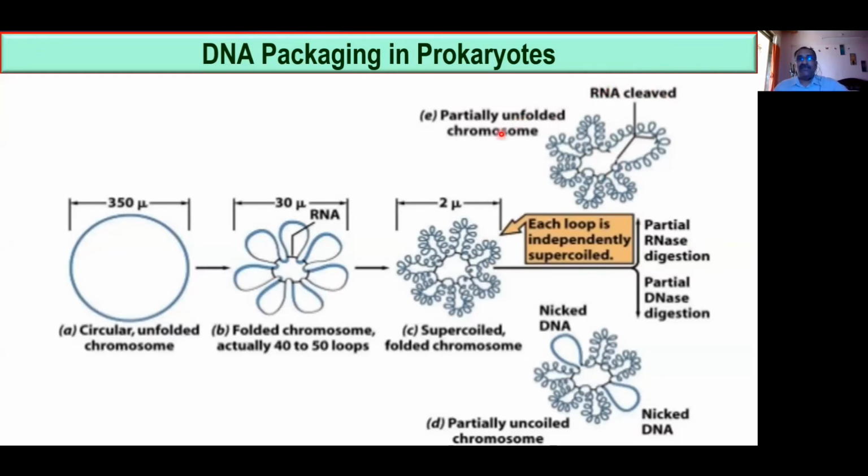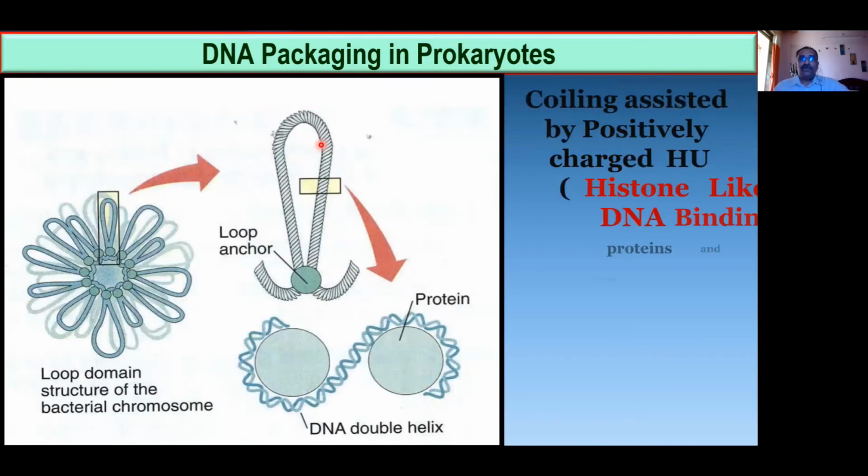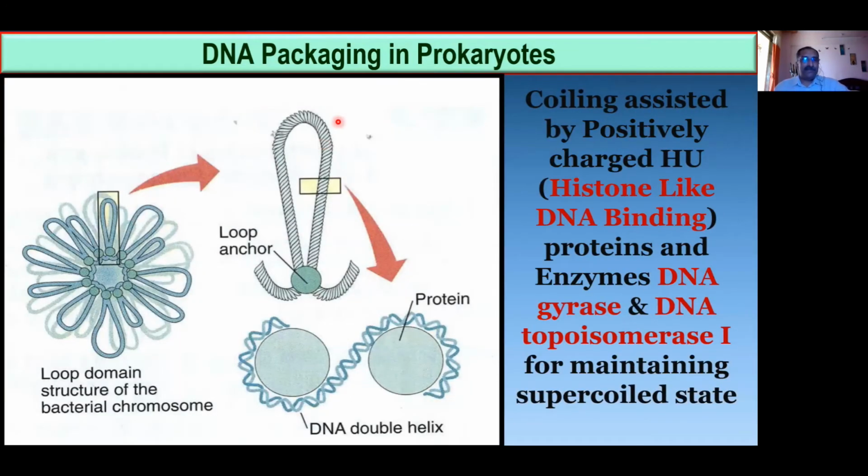So this is a partially unfolded chromosome. This is also partially uncoiled. Here it is uncoiled, remember this too. Here it is uncoiled, supercoiling is removed. That is uncoiled. What happened here? The foldings were removed, so we call it unfolding. So this slide is clear to you. Any doubt in this, my friends, any doubt in this slide? No. So now you see the remaining part.